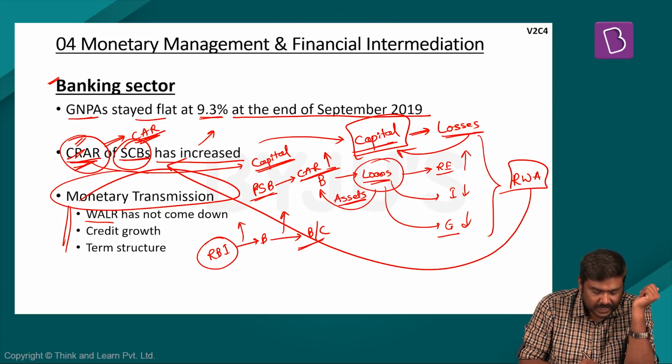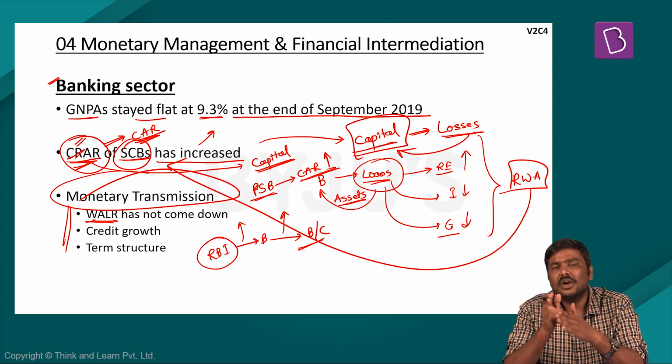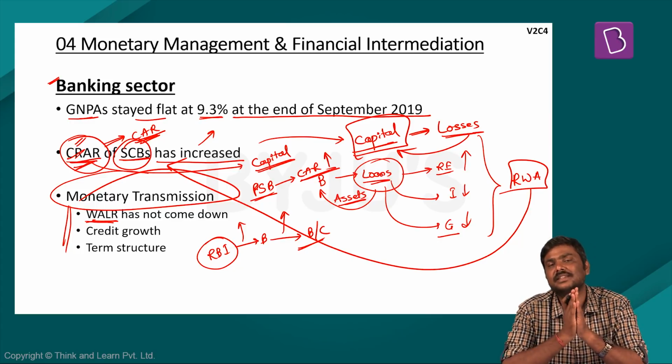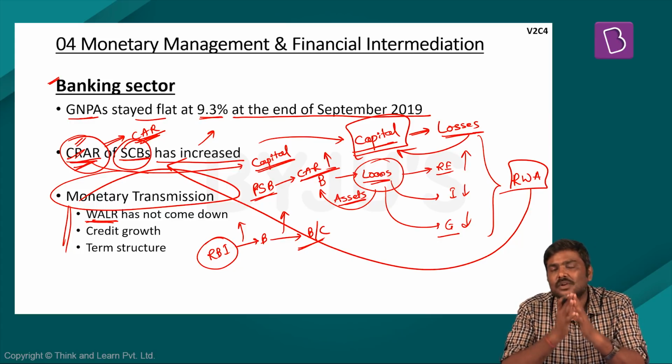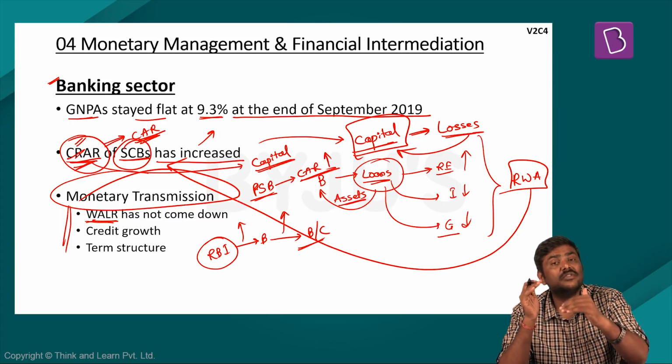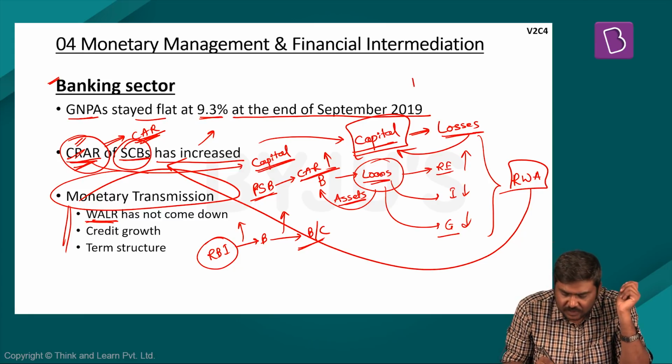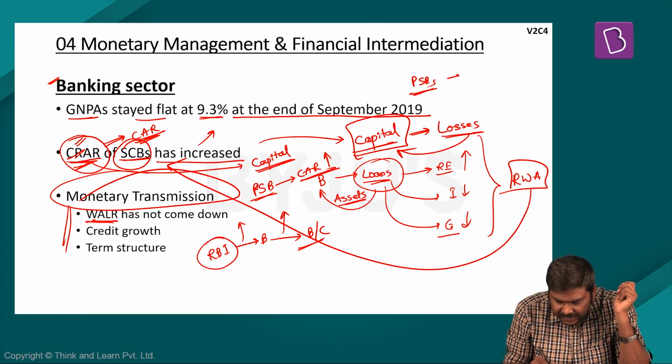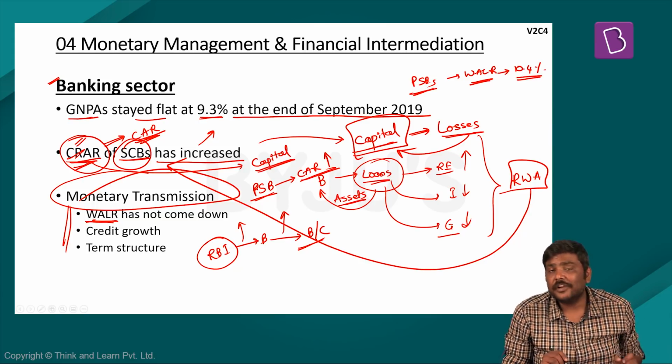One, the weighted average lending rate has not come down in the case of the Indian banking sector. The survey makes a note that for all the public sector banks put together, the weighted average lending rate has remained at around 10.7%. In the case of public sector banks, the weighted average lending rate on outstanding loans is at 10.4% for the month of October 2019.